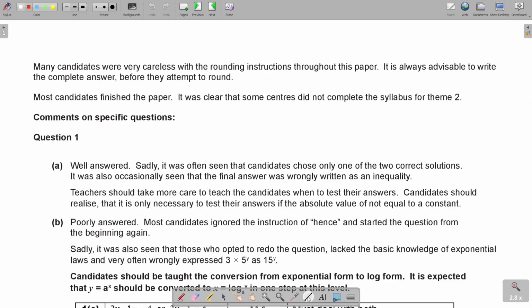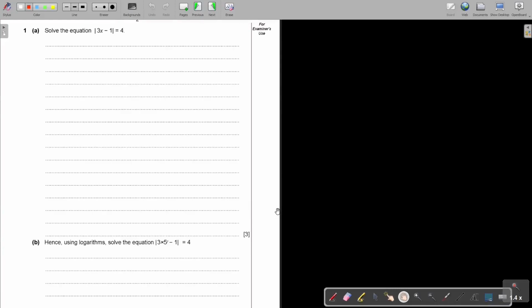I'm going to now start with the question paper. Let's start with question number 1A. I'm going to do this here the same as I did in ordinary level and in paper 1. I'm not going to take a copy of the textbook page, but I will refer you to the page, and in some of this I will refer you to a specific example also. In the AS level textbook, you will find this on page 367. Absolute value.